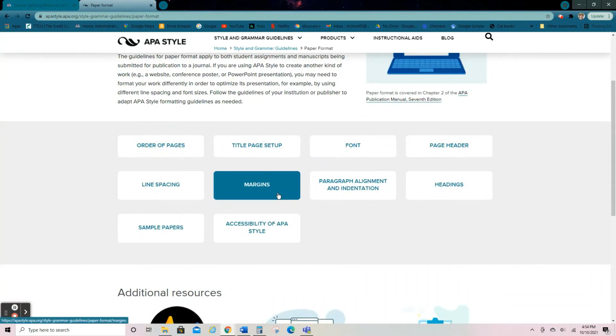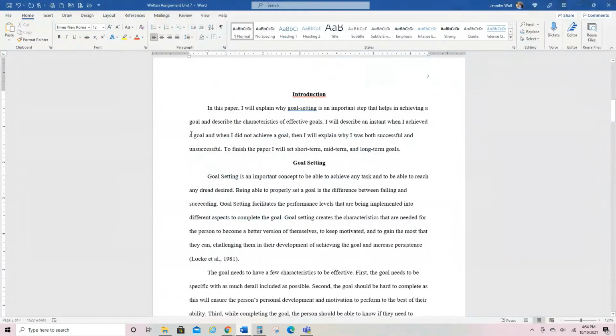Okay, margins, 1 inch, always 1 inch. Now, sometimes if you have a long quote, you need to indent, but I'm not going to get into that right now because you're probably not going to run into that immediately. But I will just tell you that your margins on the left are 1 inch, your margins on the right also 1 inch, but again, ragged, not justified.